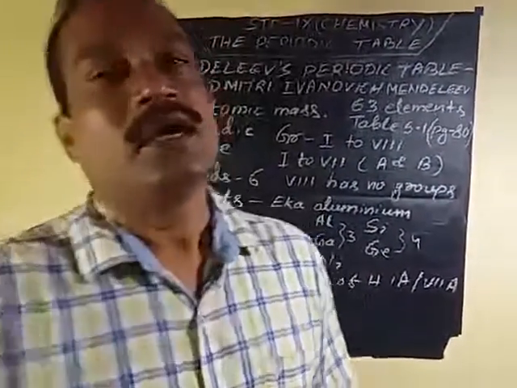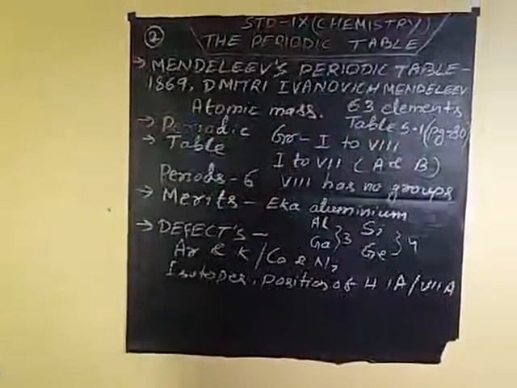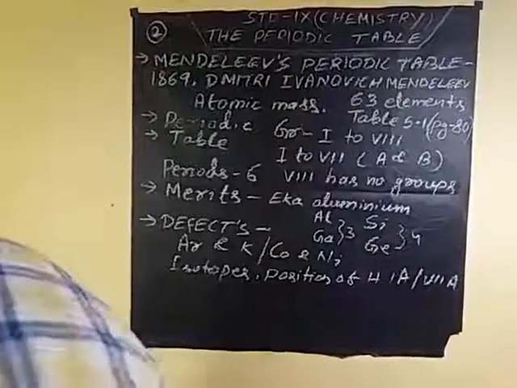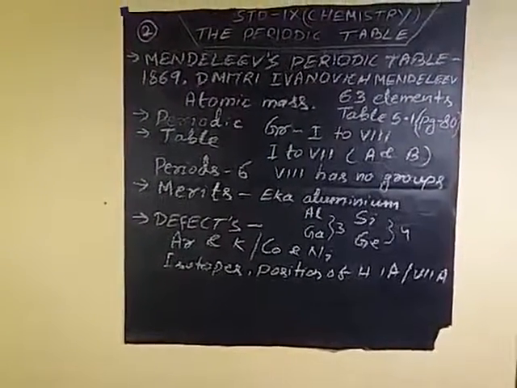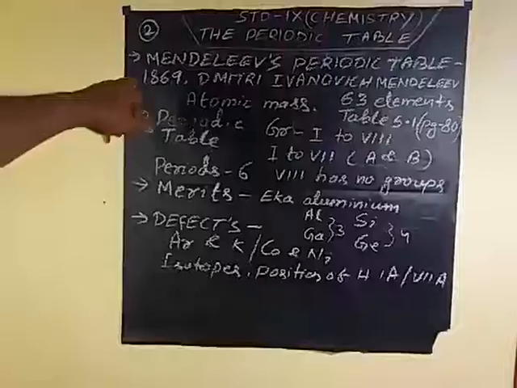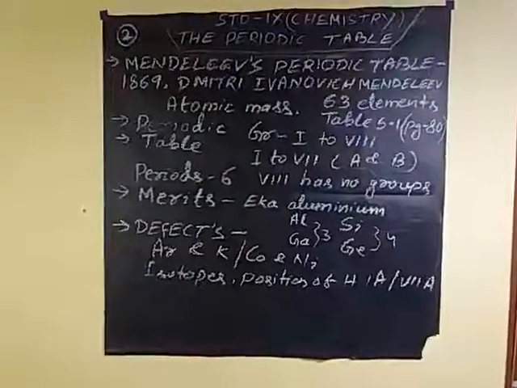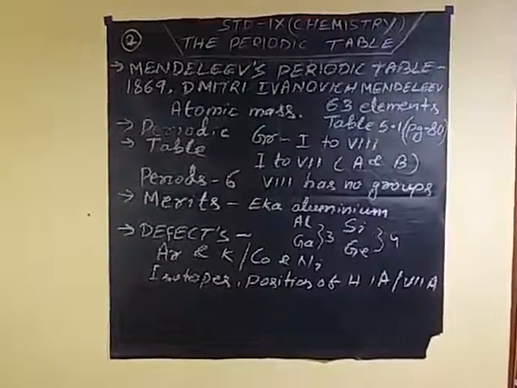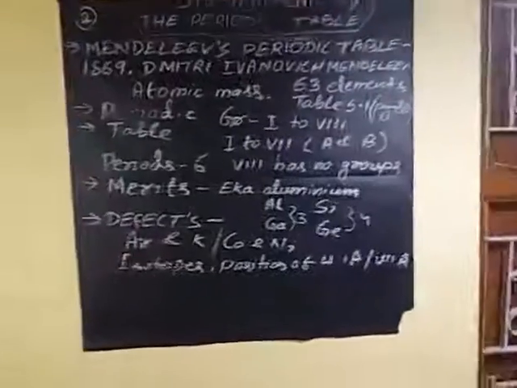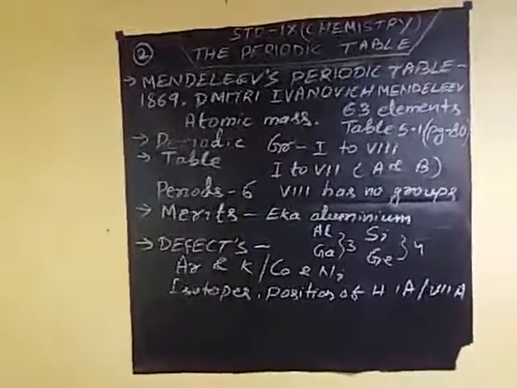Hello students, I am going to teach standard 9 chemistry, periodic table part 2, that is Mendeleev's periodic table. In 1869, Dmitry Ivanovich Mendeleev discovered this periodic table. At that time, 63 elements were discovered. The noble elements were not discovered.